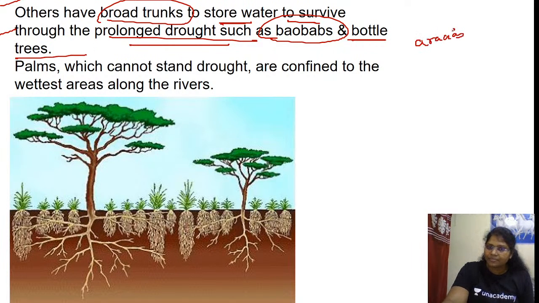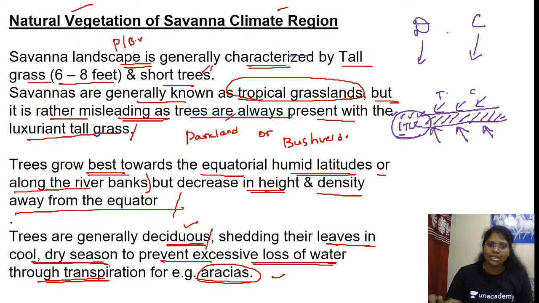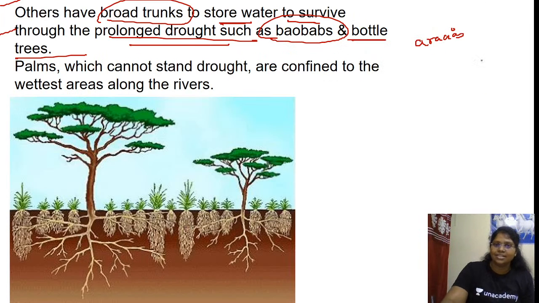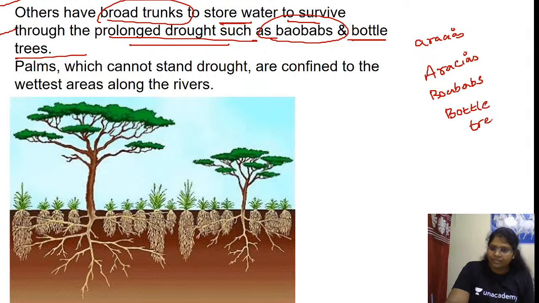Acacias. Yes or no? See, acacias. Okay. Baobabs and bottle trees. Is this clear, ma'am?